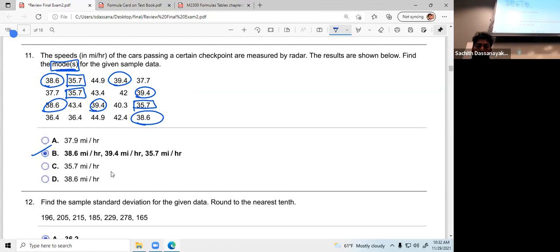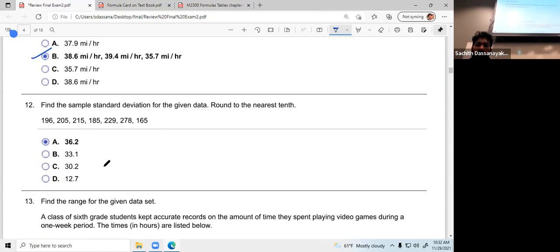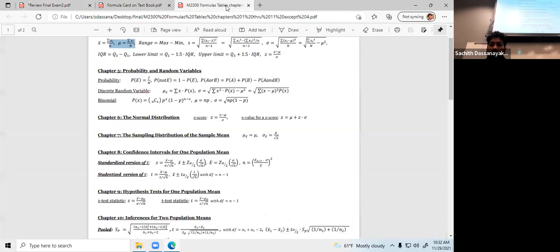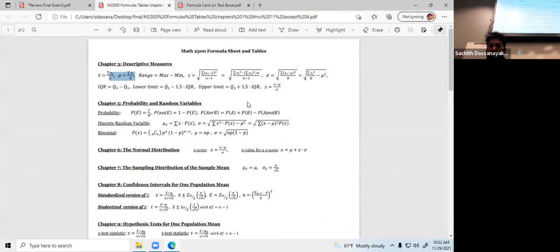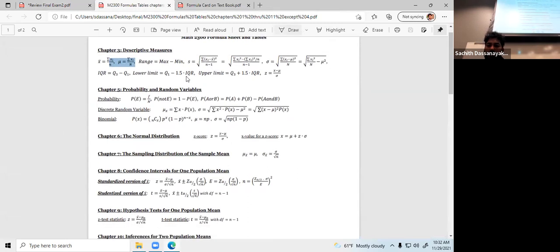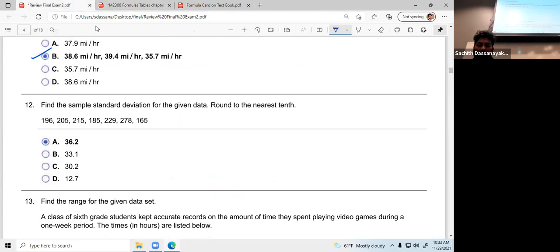Find the sample standard deviation. So how do you find the sample standard deviation? S equals this one. This is the sample standard deviation formula. Each xi means each value, x bar means its mean.